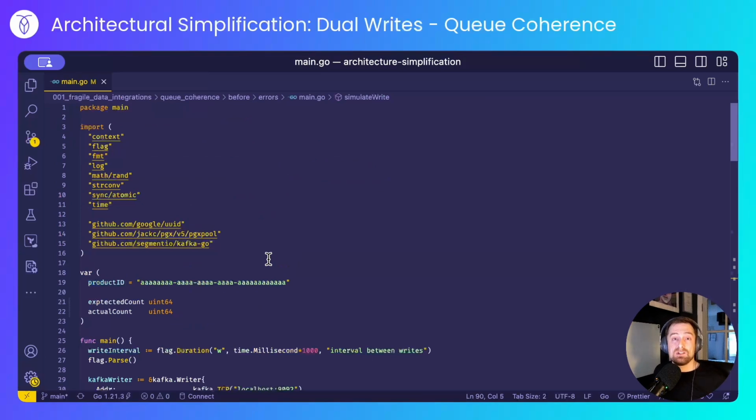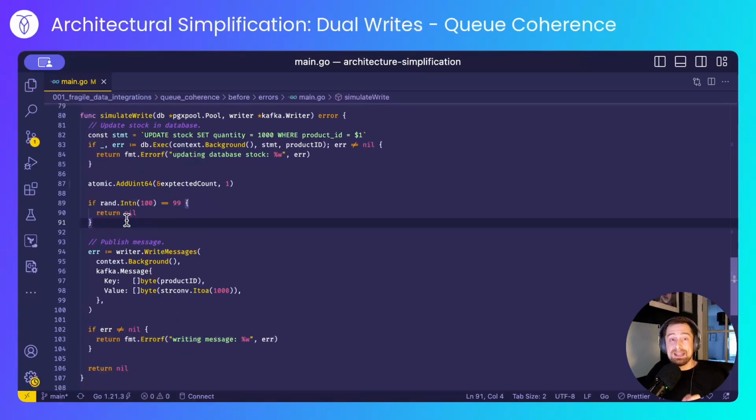I've updated the application such that it now checks for the number of times that I write to the database and the queue, rather than the validity of data between the database and queue. For around 1 in every 100 requests, I will fail before writing to the queue. This will simulate a transient issue in my application, either at the point of writing the message to the queue or just before writing the data to the queue. We'll assume that data has been successfully written to the database.